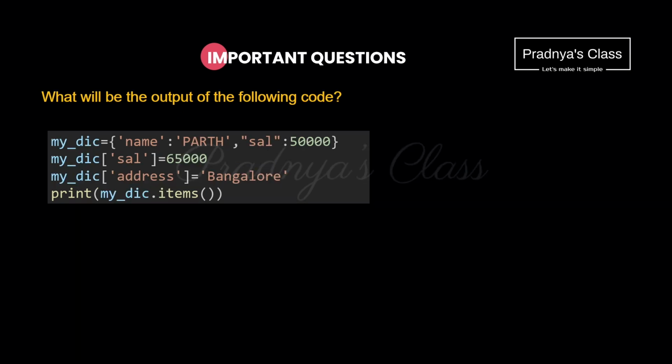Here is one more question of the same category. We need to find out the output of the following code. Look at the code. With the first statement, we are creating one dictionary. In the second statement, we are trying to add one element to the dictionary. Make sure you note down that the key is getting repeated. Now you know if there are duplicate keys, what will happen. Using the third statement also we are adding one more element to the dictionary. And in the fourth statement we are applying items method on the dictionary. With the hope that you know the usage of the items function, tell me what will be the output. Items function returns a sequence of key value pairs.